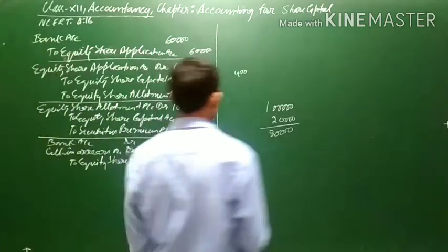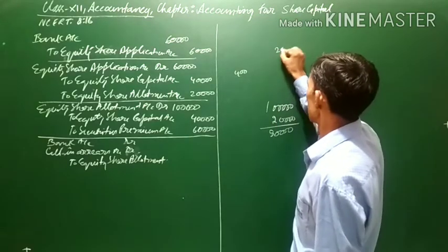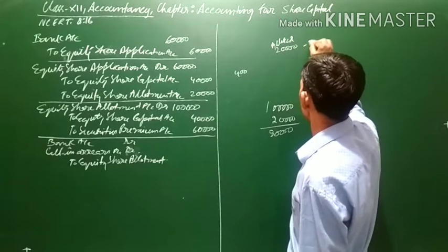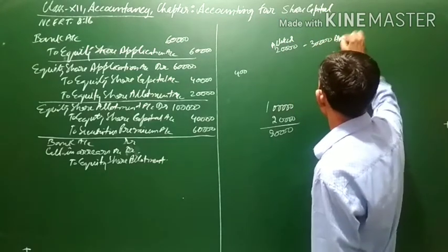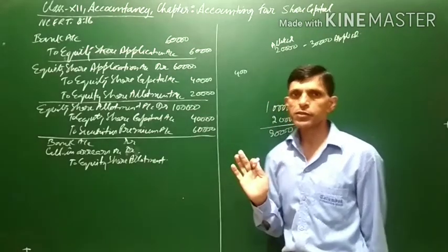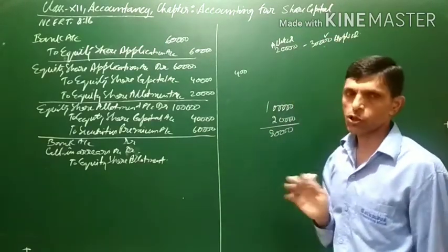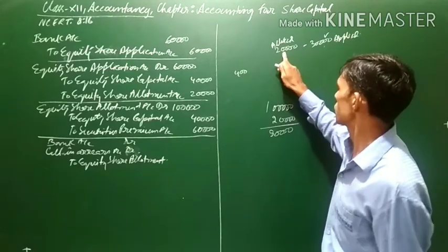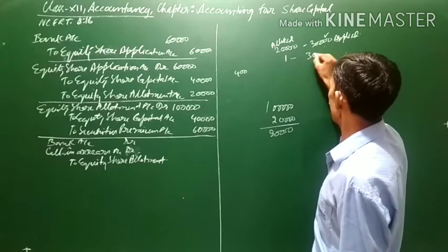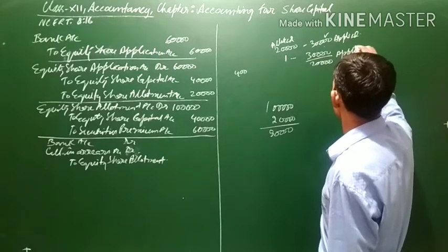Now, an important thing regarding this: as we know, the shares were allotted on a pro rata basis. 20,000 was the allotted number, and 30,000 shares were applied. It is already mentioned that 30,000 applications were received and allotment was done on pro rata basis. Let's calculate: 20,000 was allotted, application was 30,000. If allotted is 1, applied will be 30,000 divided by 20,000.